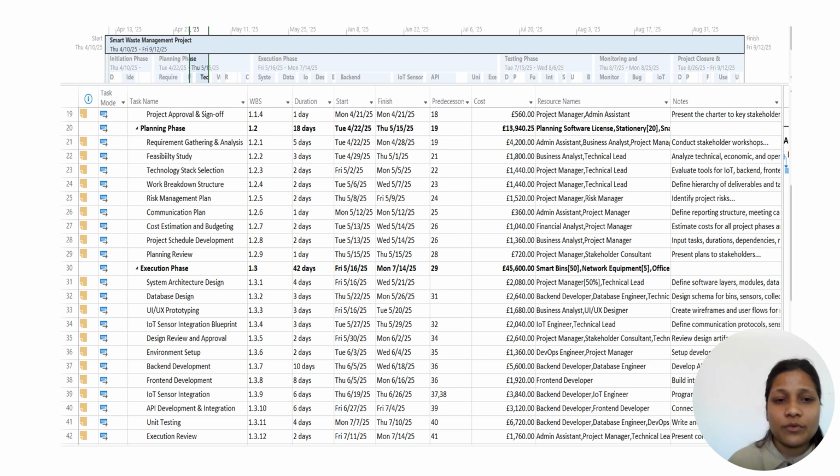The total cost for this phase is 45,600, and the resource names for this phase are smart bin, network equipment, etc. The subtasks for this phase are smart system architecture design, database design, and so on.